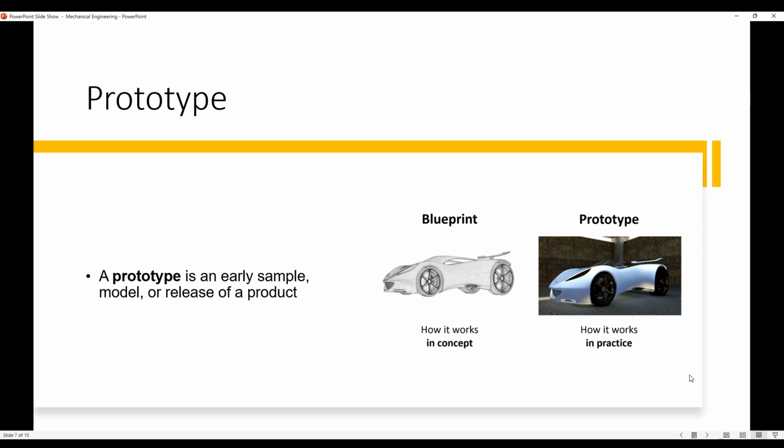Okay, that's what a prototype is. So a prototype is an early sample, model, or release of a product. So let's say, for example, you came up with an idea of a drone. So first you draw it, which is a blueprint, and after you draw it, you make a prototype of it. You design a smaller one, very similar to the drone that you want to produce or manufacture in the future.